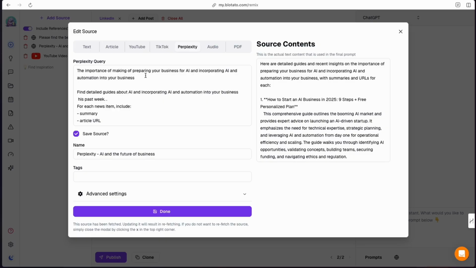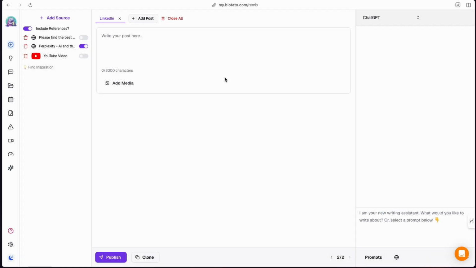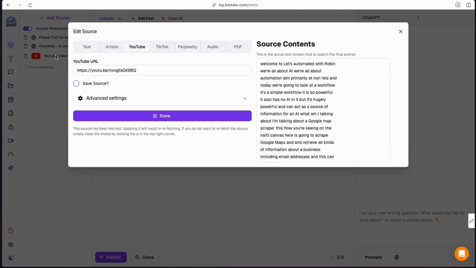And here's the importance of preparing your business for AI and automation. And I had a small prompt here. Okay, so loving that. And I've already loaded it. So it's got a guide here, a source on the side. I could add a YouTube video into this as well if I wanted to. I could go and grab a YouTube video URL and I could stick it in here and go with it.